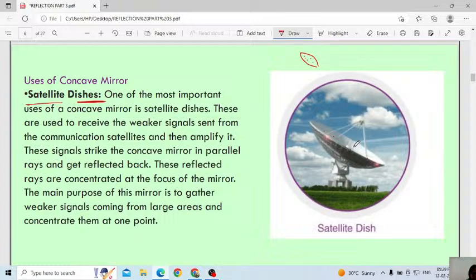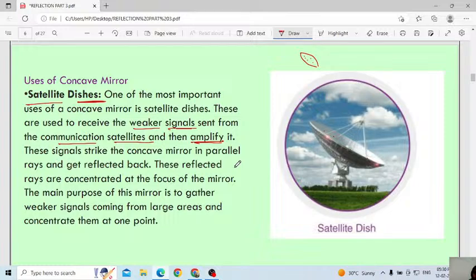What is the use? One of the most important uses of a concave mirror is in satellite dishes. These are used to receive the weaker signal sent from the communication satellite and then amplify it. Already I told how we get the signal. A communication satellite means a satellite that is continuously revolving around the earth. Then it gives the information with the help of signals. That satellite sends the signal.